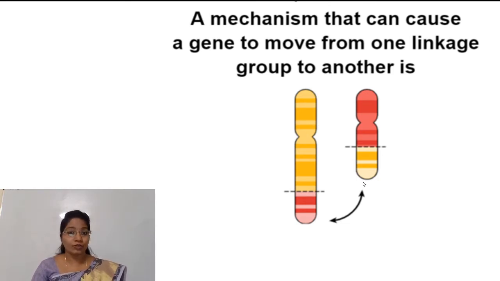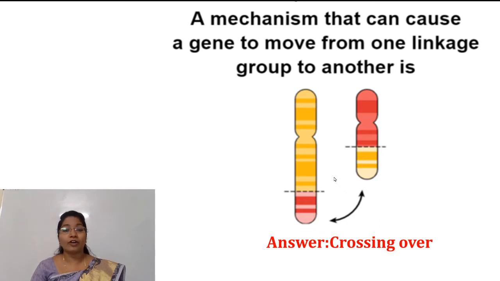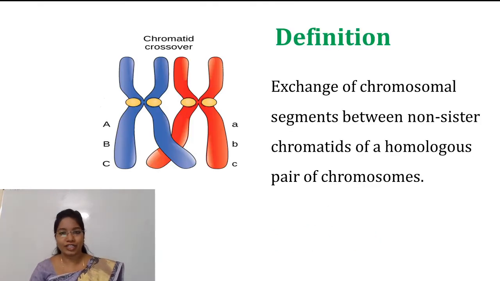So the answer is crossing over. Crossing over is a phenomenon which breaks the linkage. So let's study its definition. Crossing over is an exchange of chromosomal segments between non-sister chromatids of a homologous pair of chromosomes.